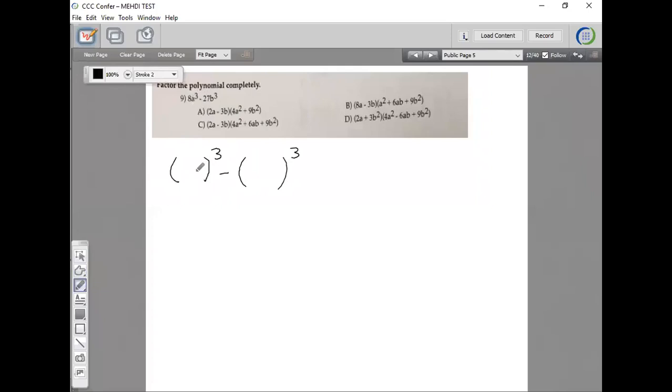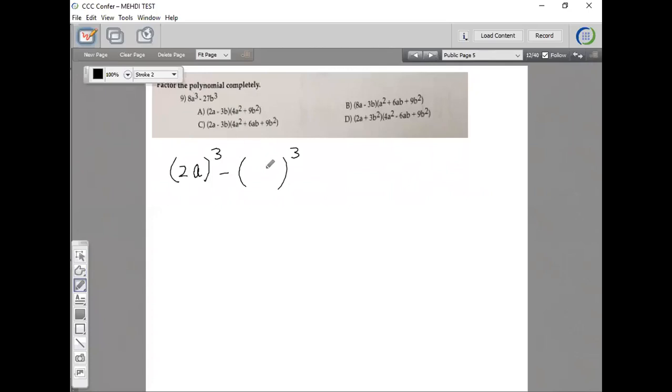Well, a is pretty obvious. a cubed would be a cube. How about 8? 8 is a perfect cube, right? Which is 2 times 2 times 2. So your first term is 2a. If I cube 2a, I get 8a cubed, right?